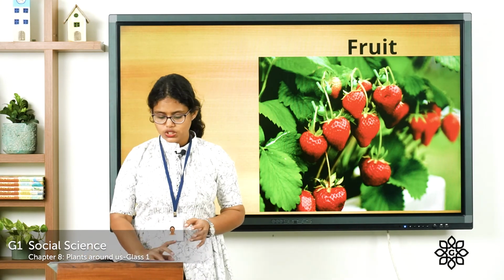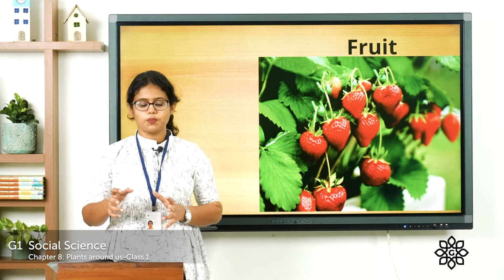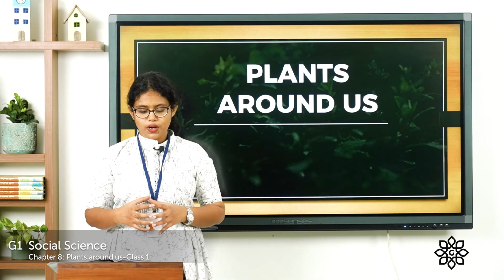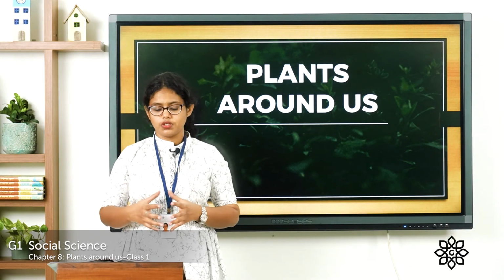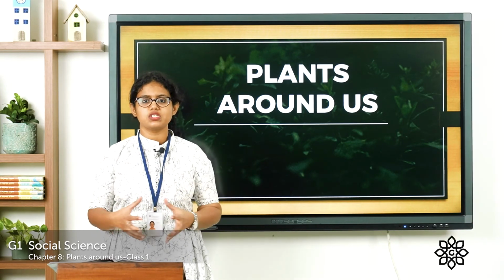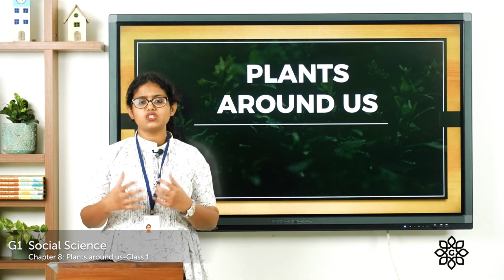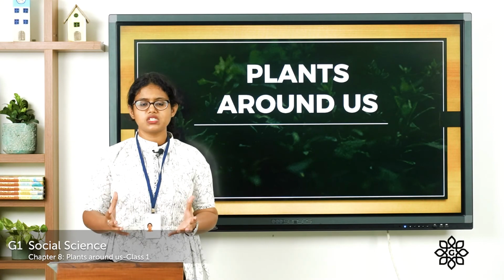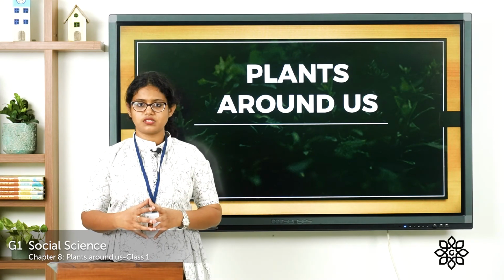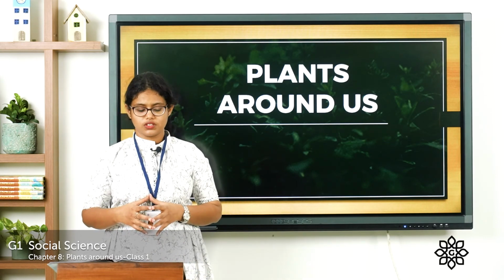Now we can take page number 48 in your textbook. And there is a box given. What kind of plants are there in your neighborhood or in your garden? So what you have to do is just observe your garden or your neighborhood and observe what kind of plants are there. Just observe and find their names.